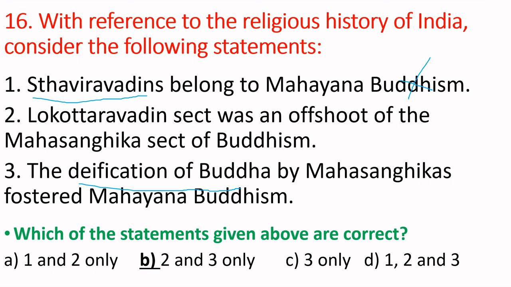The deification of Buddha by Mahasangikas posted Mahayana Buddhism. This is also correct. In Mahasangika Buddhism, they worshipped Buddha and also bodhisattvas. So the second and third are correct, and option B is the correct answer.